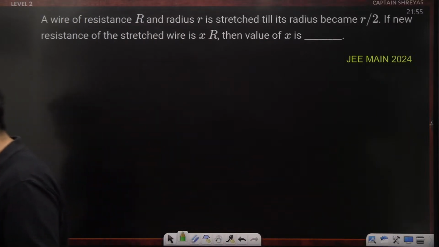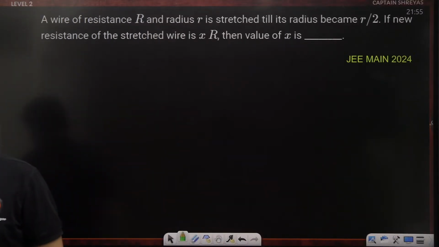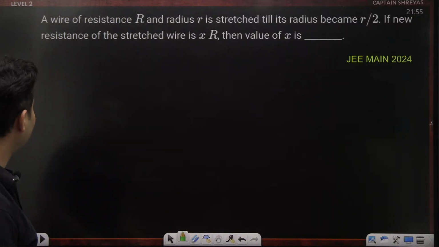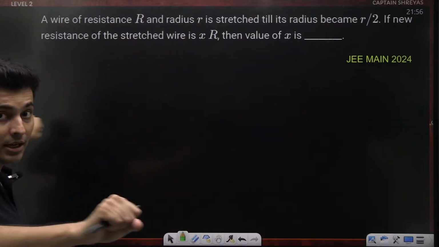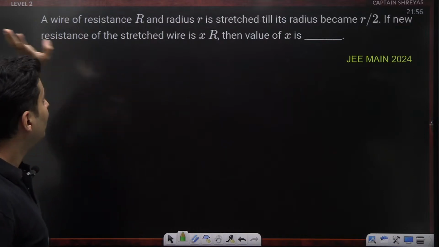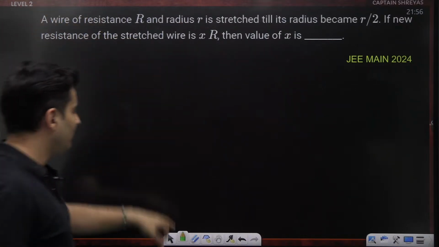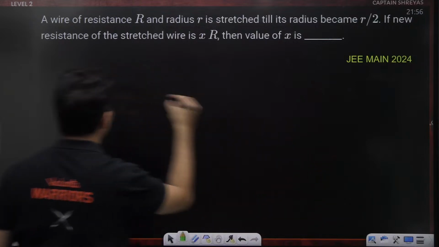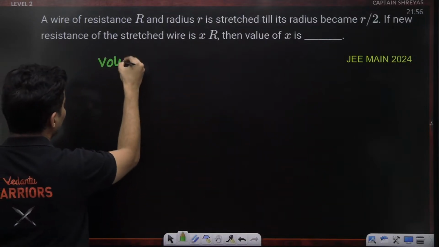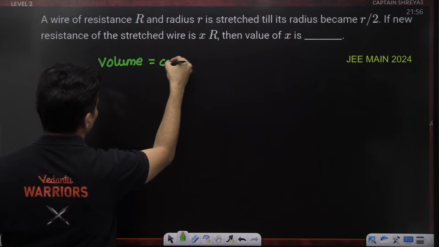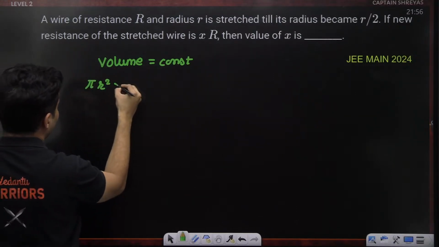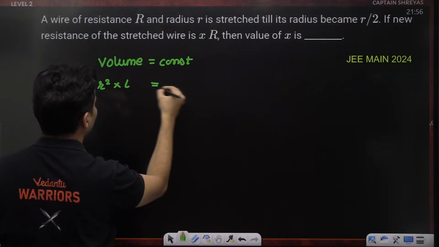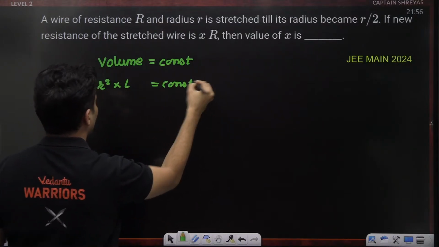Moving on to the next one. A wire of certain resistance is stretched until the radius becomes r by 2. Stretching until the radius becomes half, the new resistance is x times R. In stretching questions, the volume remains constant. The volume of a cylinder is pi r square into the length of the cylinder, which is going to be constant.